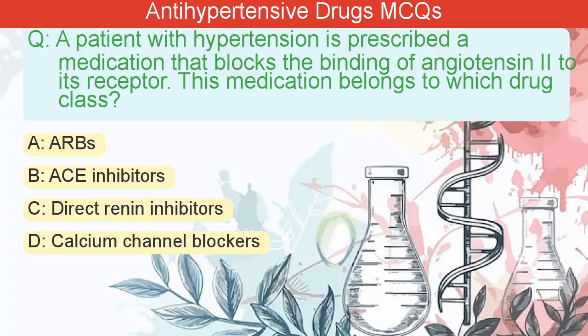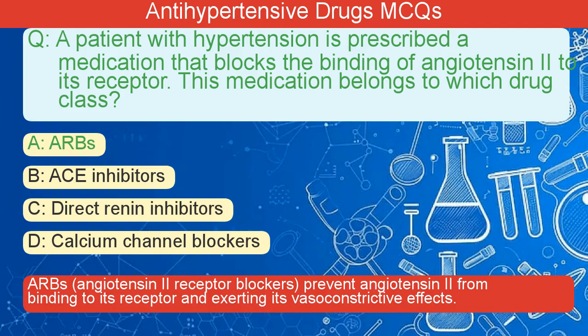A patient with hypertension is prescribed a medication that blocks the binding of angiotensin II to its receptor. This medication belongs to which drug class? A. ARBs. B. ACE inhibitors. C. Direct renin inhibitors. D. Calcium channel blockers. The correct answer is A. ARBs, angiotensin II receptor blockers, prevent angiotensin II from binding to its receptor and exerting its vasoconstrictive effects.